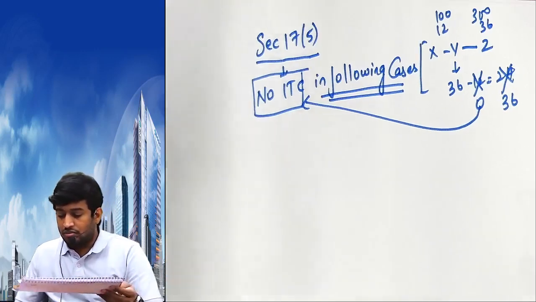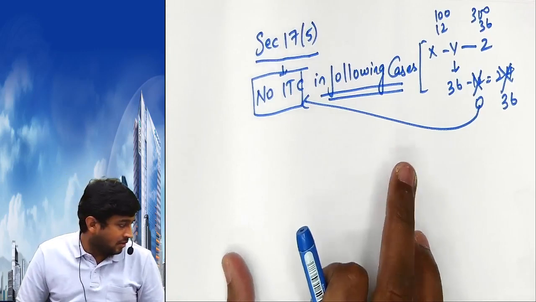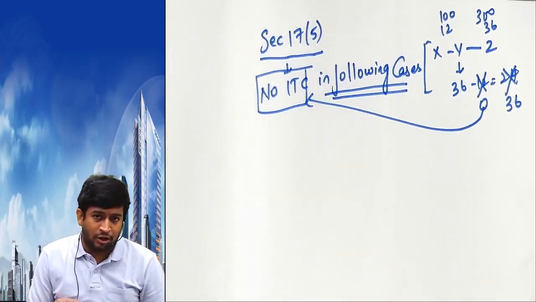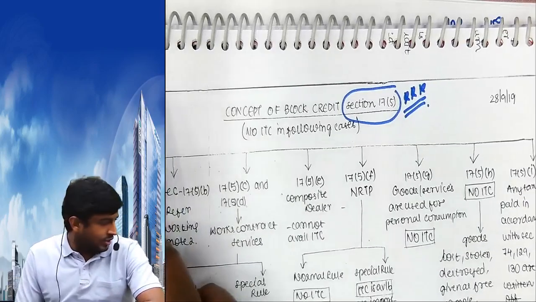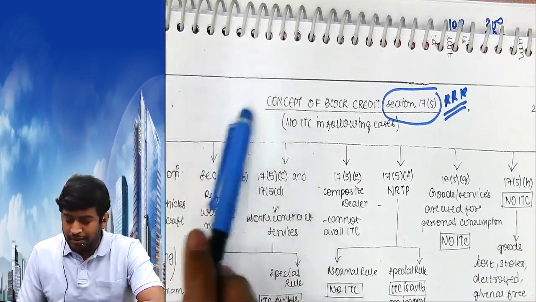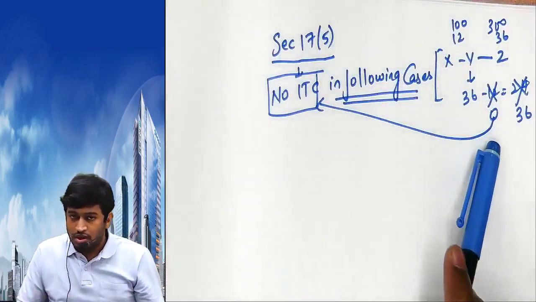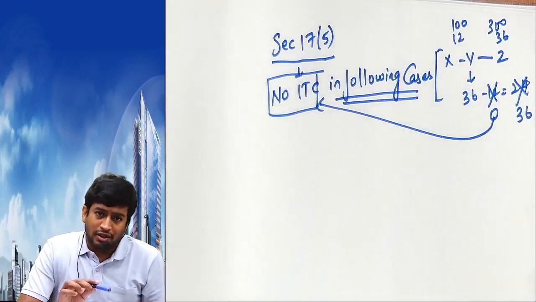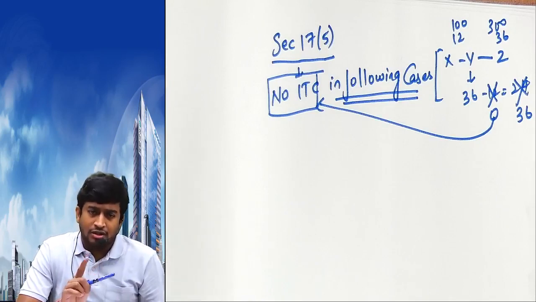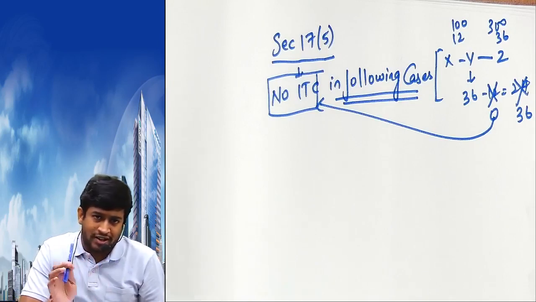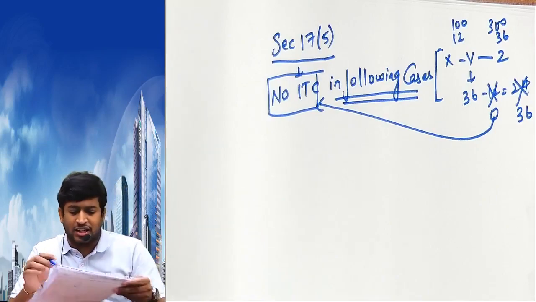Now listen. Write this in brackets, because I will be reading from the notes only, so better you write this. Where do we write? Write here, in this place. This means for y GST liability will be 36 minus 12, no, 36 minus 0. 0 is called no input tax rate. Input is not available in these cases.